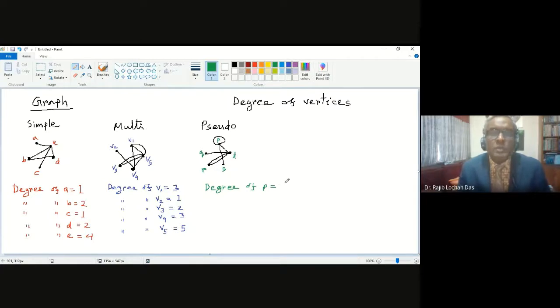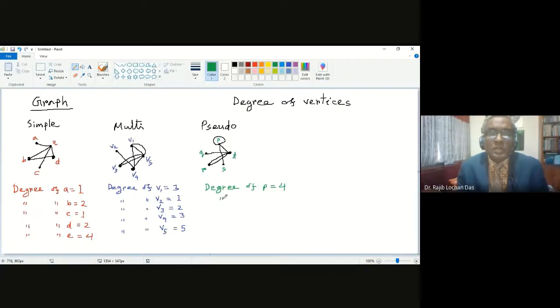Degree of P will be 4, because we discussed yesterday that a loop is counted as 2. So the degree of every loop will be counted as 2. So 2 is for the loop, and another line and another line. So you have the degree of P as 4.